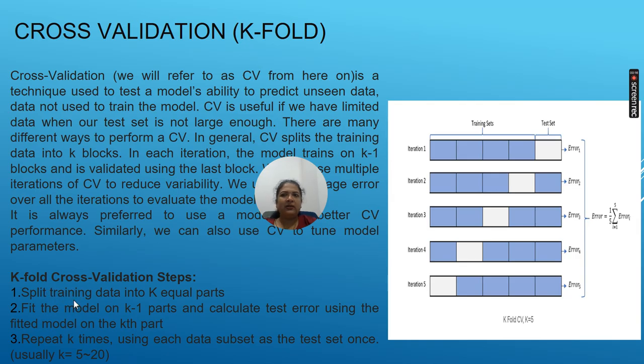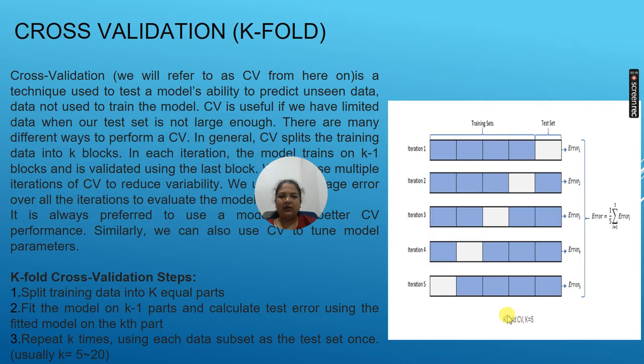So for performing cross validation using k-fold, the first step is to split the training data set into k equal parts. Over here in our example, our k's value was 5, so we have cut our data set into 5 equal parts. Then we are going to fit the model on k minus 1 parts. So here k minus 1 means 5 minus 1, which is 4 parts. So 4 parts are going to be used for the training purpose, and we will be calculating the test error using the fitted model. Repeat it k times.